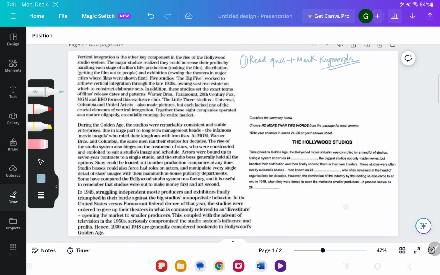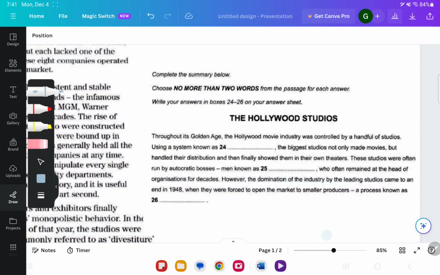So let's come to the question. The Hollywood studios. Throughout its golden age, so they are talking about a particular age that's called golden age in Hollywood. The Hollywood movie industry was controlled by a handful of studios using a system known as, now this is going to be the name of the system. So as we are reading, we'll try to predict what part of speech will make the sentence grammatically correct. So here I feel it's going to be the name of a process, so it is a noun.